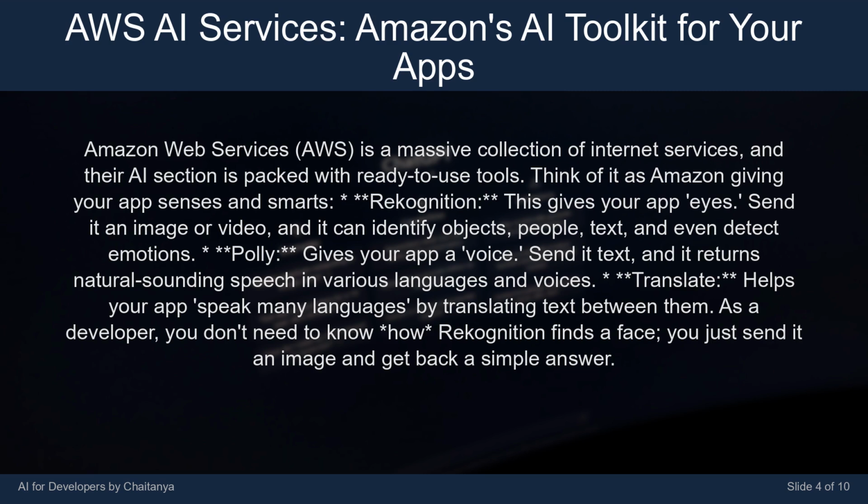Polly. Gives your app a voice. Send it text, and it returns natural-sounding speech in various languages and voices. Translate. Helps your app speak many languages by translating text between them. As a developer, you don't need to know how Rekognition finds a face. You just send it an image and get back a simple answer.